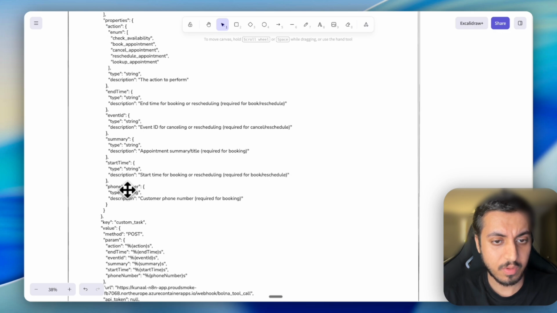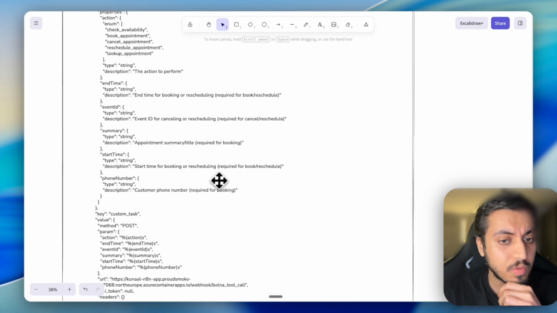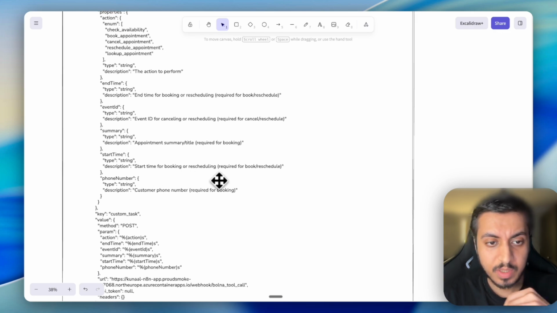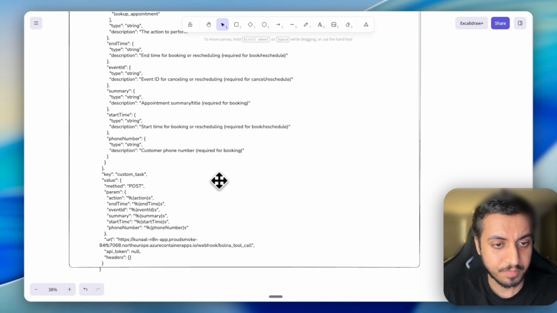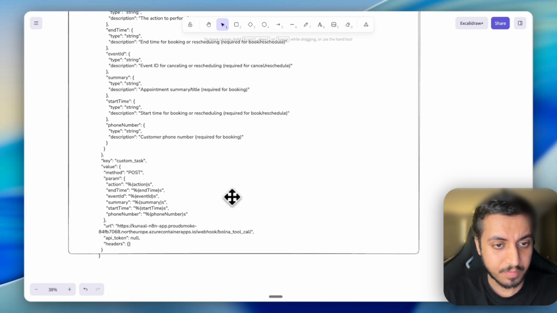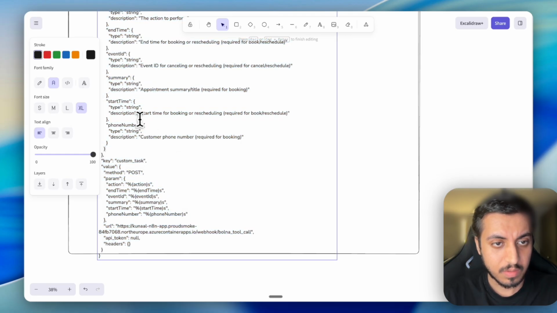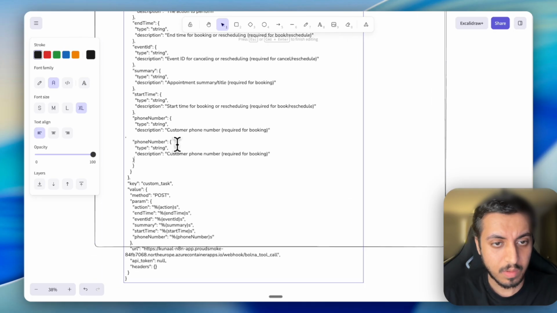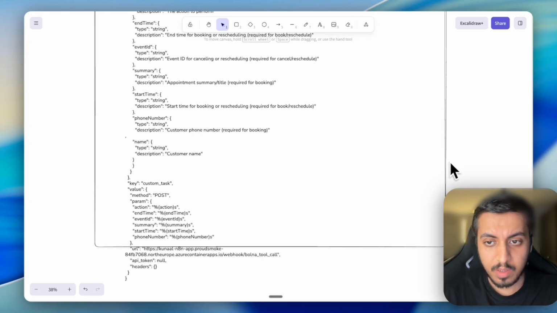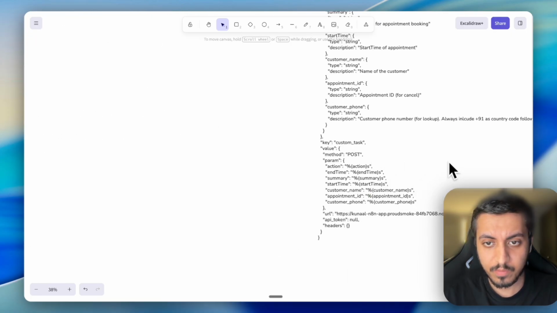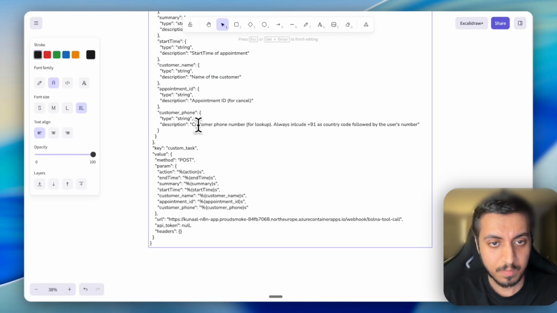So we have all the information that is required to book the appointment, right? Do we need anything else? We can use the name of the user as well. So let's add the name. And for the phone number, we should add this line.